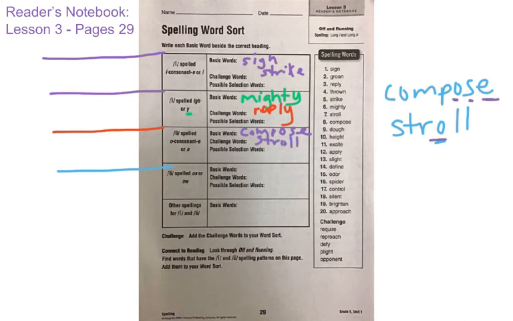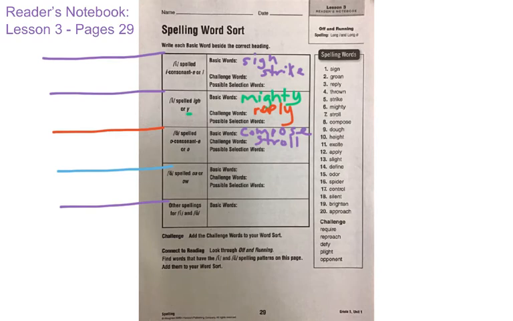And then we can move down to our next box, and that's long O sound spelled with O-A or O-W. An example of O-A would be the word groan, G-R-O-A-N, and you have the long O sound spelled with O-A.